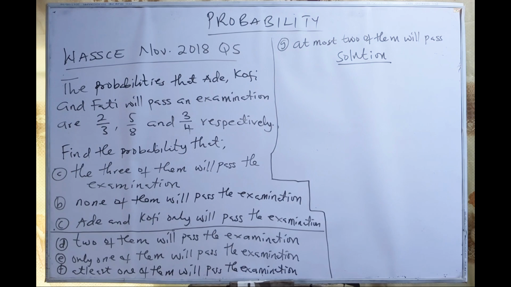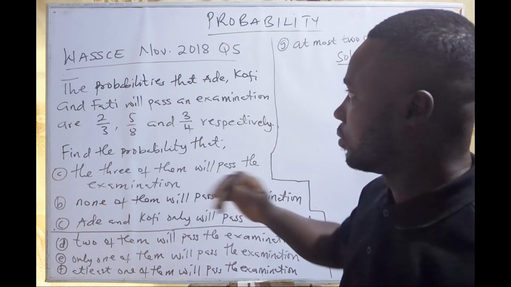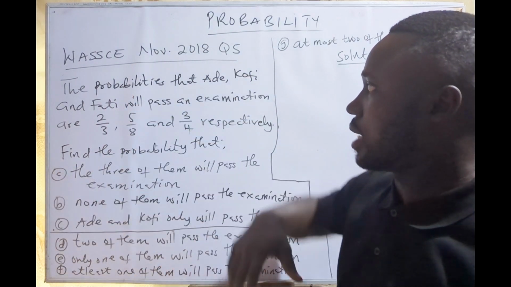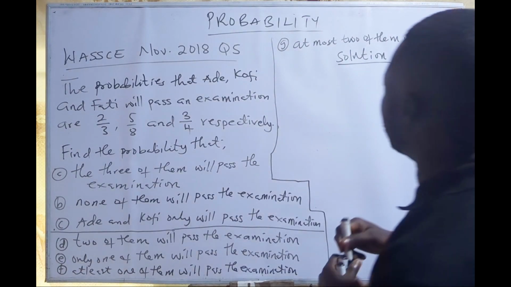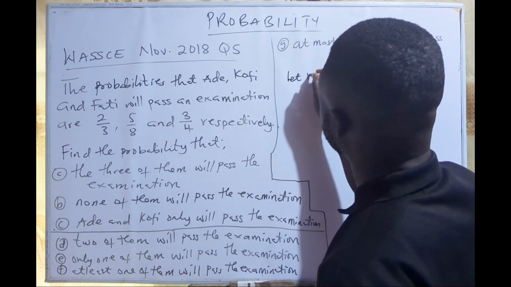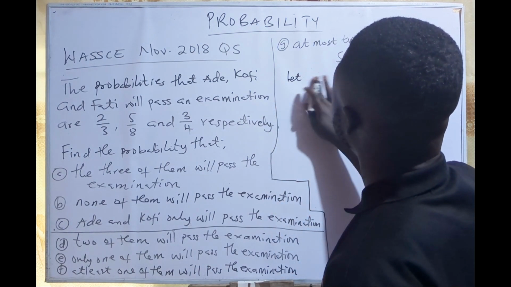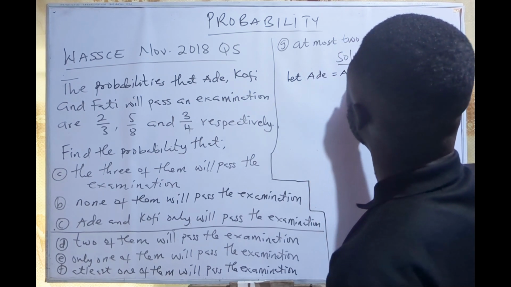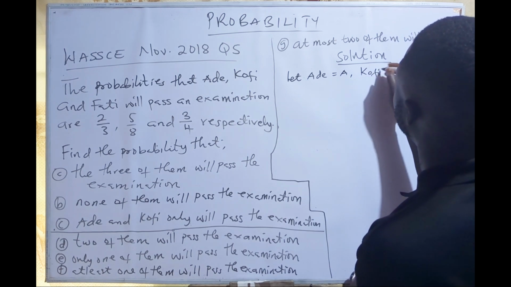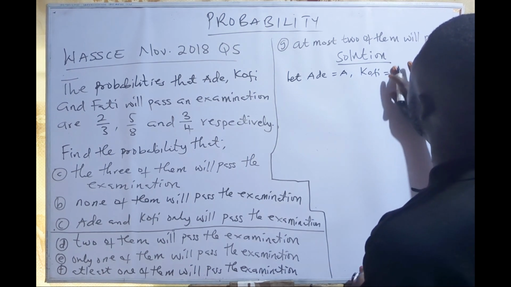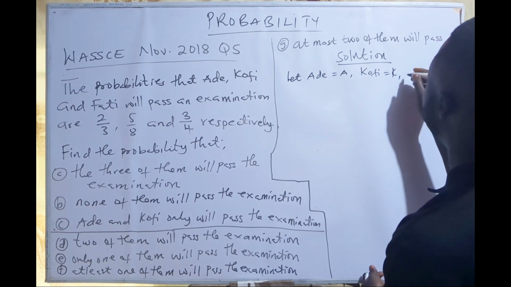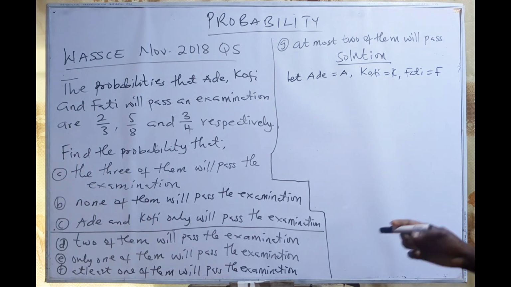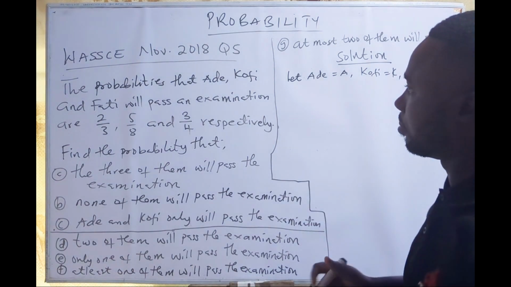So because of the nature of the question asked, we are given Ade, Kofi, and Fatih passing an exam. Before that, let Ade equal A, Kofi equal K, so that we can use their initials for their probability, and Fatih equal F. So we are going to use the initials for the probability.